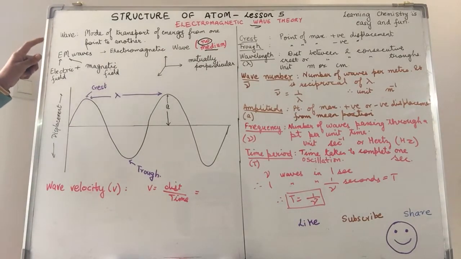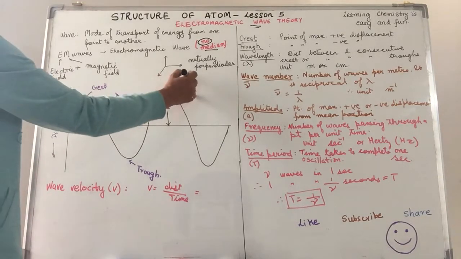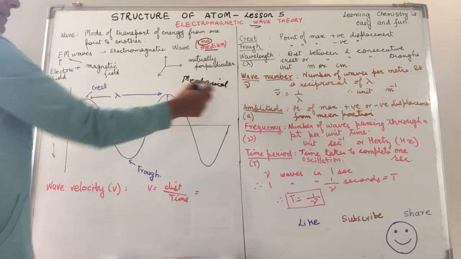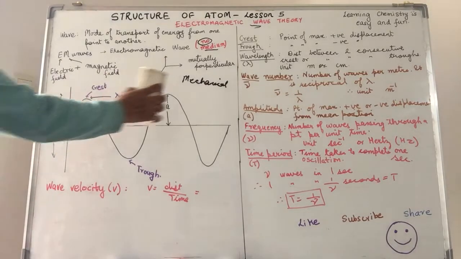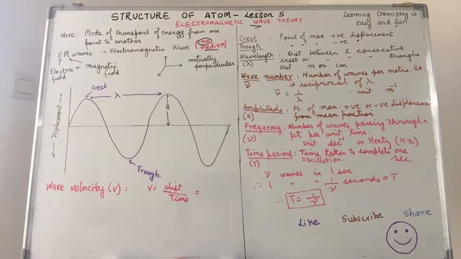Waves which require a medium to propagate, like the sound wave, are known as mechanical waves. We are not talking about mechanical waves in this particular lesson, although the characteristics of the wave remain the same. So we are talking about the electromagnetic wave. We're not talking about the mechanical waves today, we're talking about the electromagnetic waves. Now let's break it down.